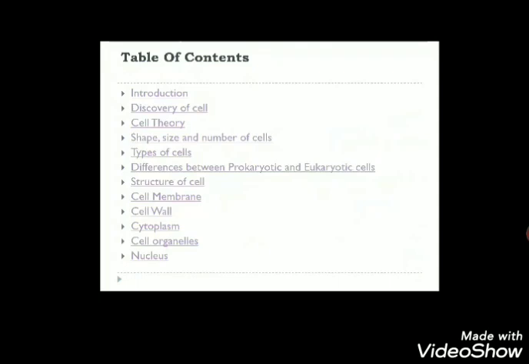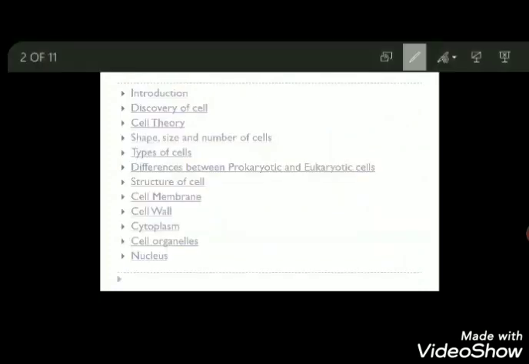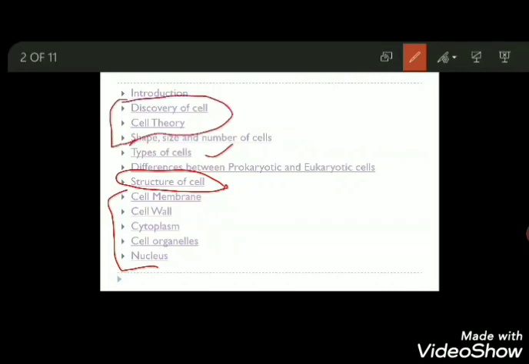These are the contents of this chapter. First of all, we are going to learn how the cell was discovered, what the cell theory is, and the size, shape and number of the cells present. We will also study the types of cells, the difference between prokaryotic and eukaryotic cells, and the structure of the cell and all the things present inside it. But in this short video I have given you a basic introduction to the chapter, and we will study the cell discovery and cell theory only. We will cover these two topics.